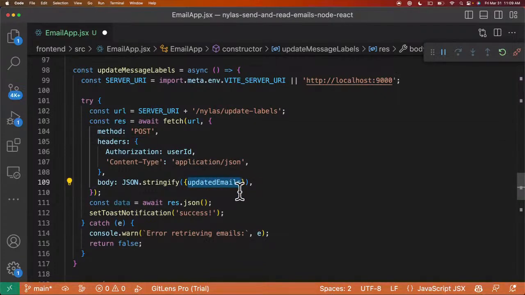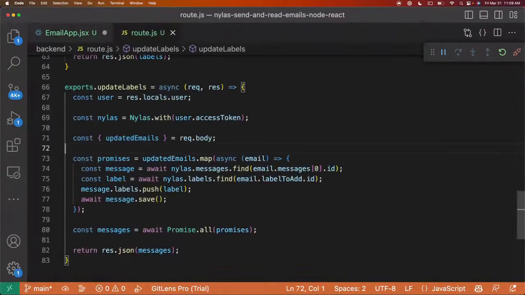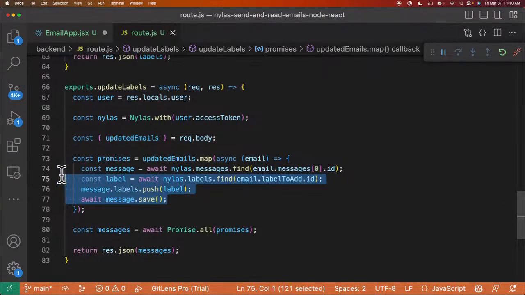Perfect. So let's go to the backend and take a look at this route. For this route, we have the function update labels. What it's going to do is take the emails that we send, and grab all the different messages, make sure they exist.